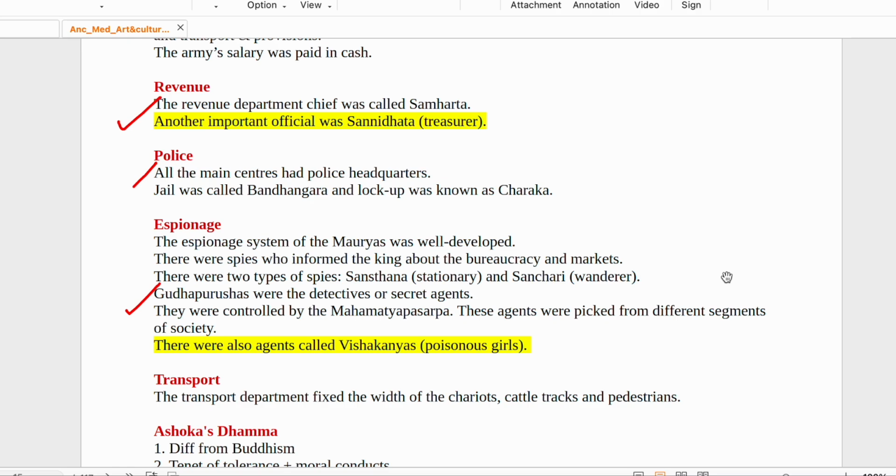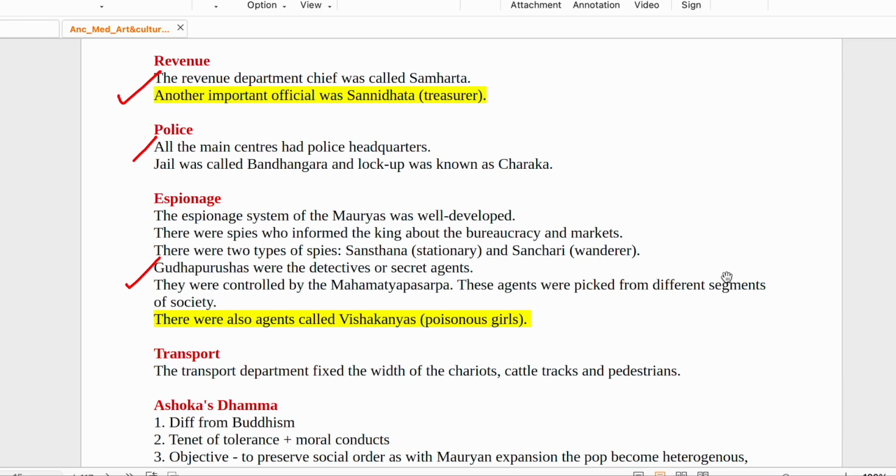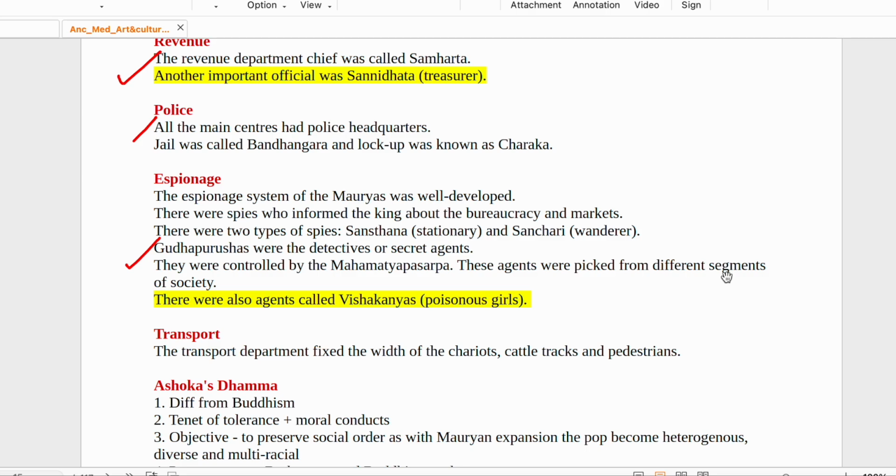Then comes police. All the main centers had police headquarters. Jail was called Bandhangarh and lockup was known as Charaka. ठीक है, नहीं पूछते. This is very important. There was a well-defined espionage system in the Mauryan administration. It was well developed, and there were spies who were seeing what is happening in the bureaucracy, in the markets.